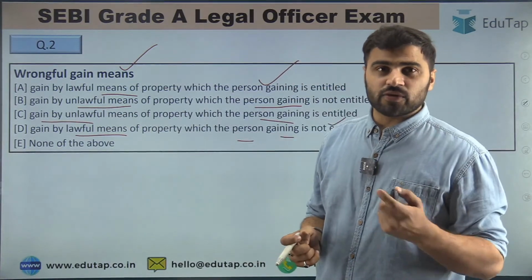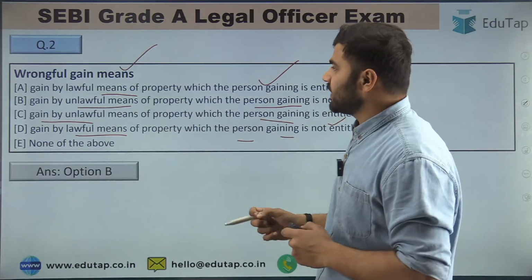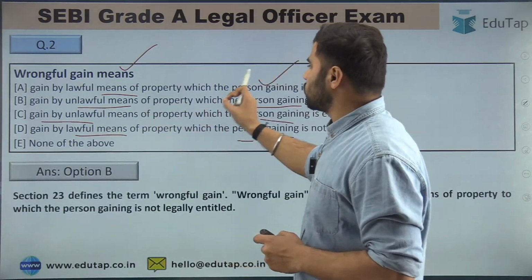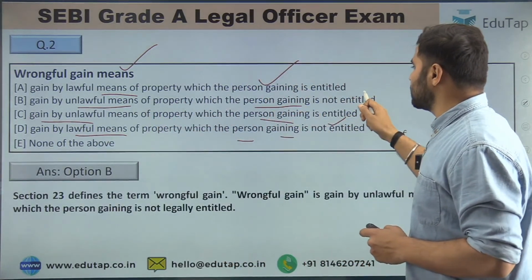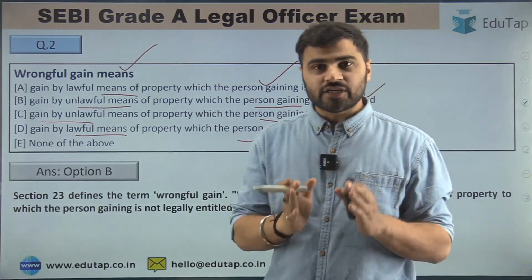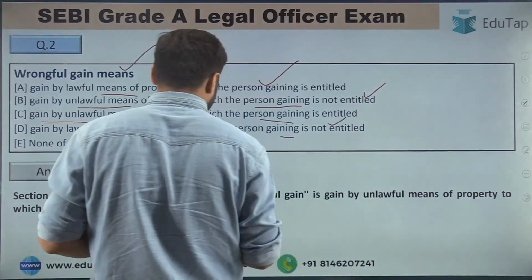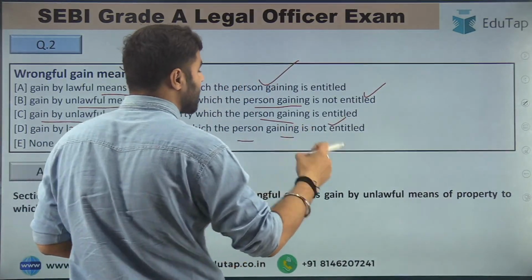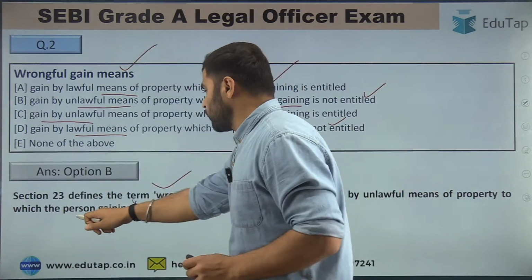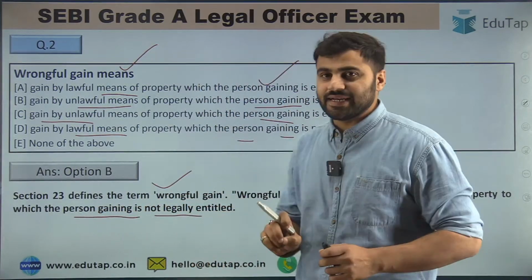So the right answer for question number second is option number B, that is, gain by unlawful means of property to which the person gaining is not entitled. So if you read section 23 of our Indian Penal Code, it defines the term wrongful gain as gain by unlawful means of property to which the person gaining is not legally entitled.